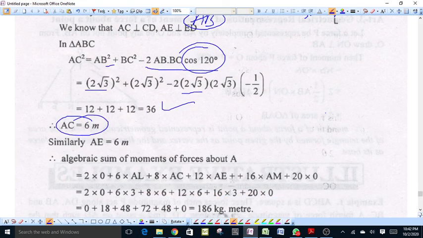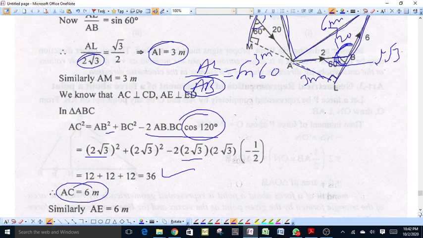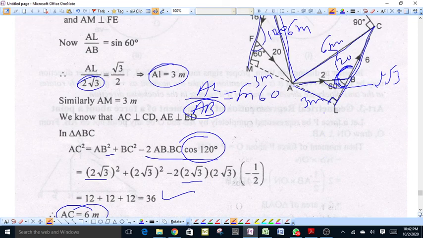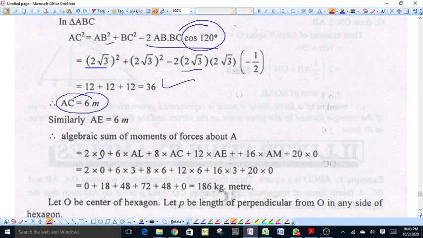Now, algebraic sum of moments of forces about the point A. Force which acts along AB, whose magnitude is equal to 2, the moment of this force about A will be equal to 0, because the line of action of this force passes through A, therefore its moment will be equal to 2 into 0.